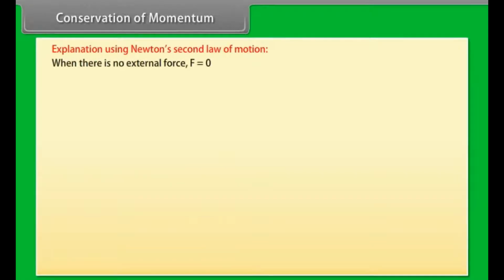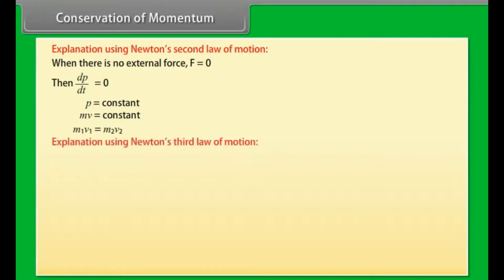Explanation using Newton's second law of motion. When there is no external force, F is equal to 0, then dP by dt is equal to 0. P is equal to constant, mv is equal to constant, m1 v1 is equal to m2 v2. Explanation using Newton's third law of motion.